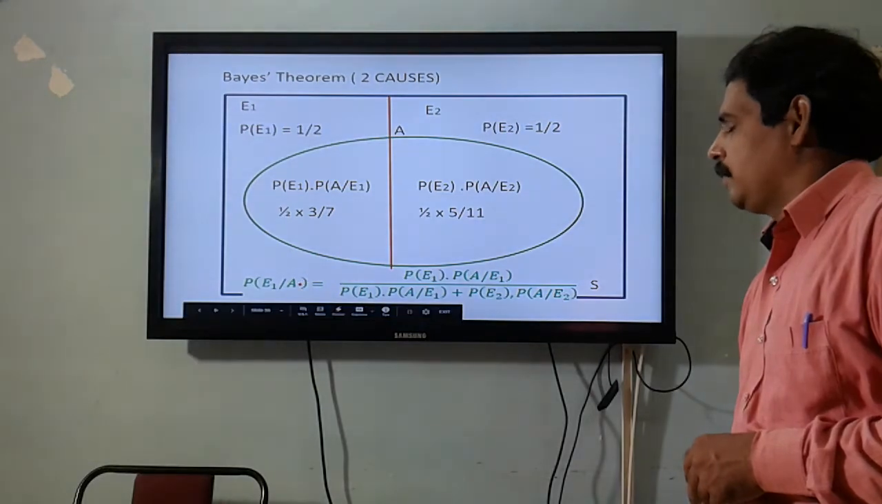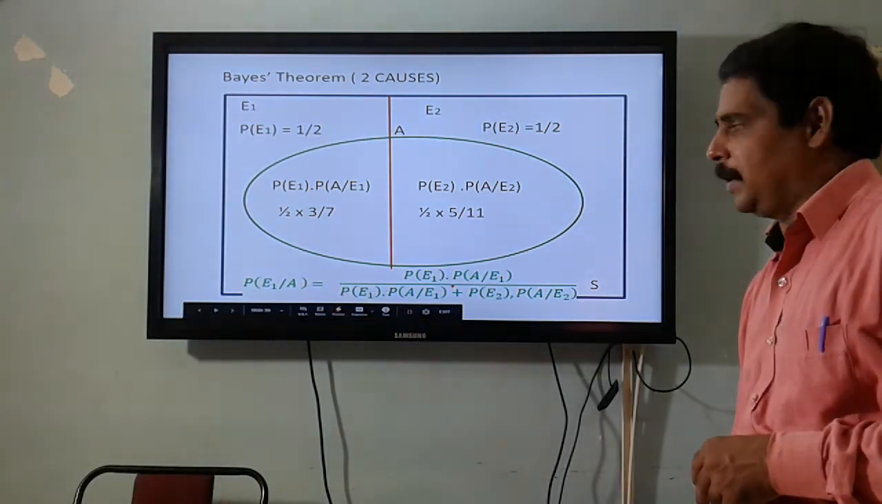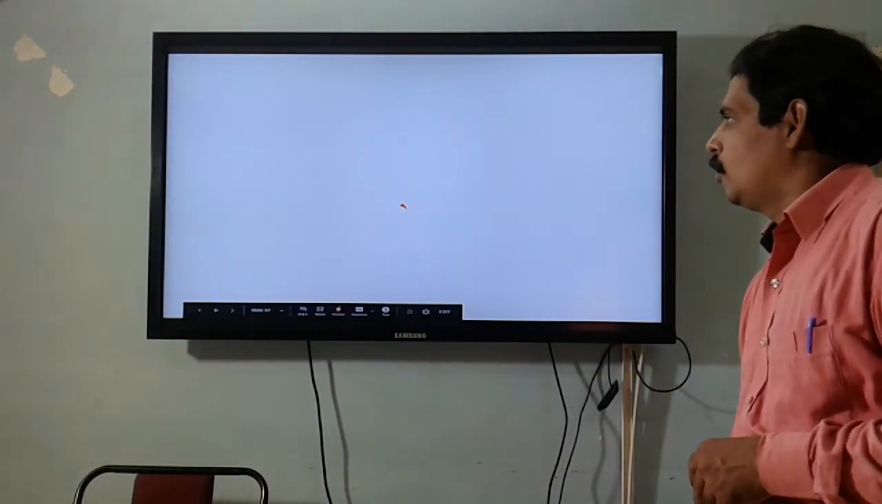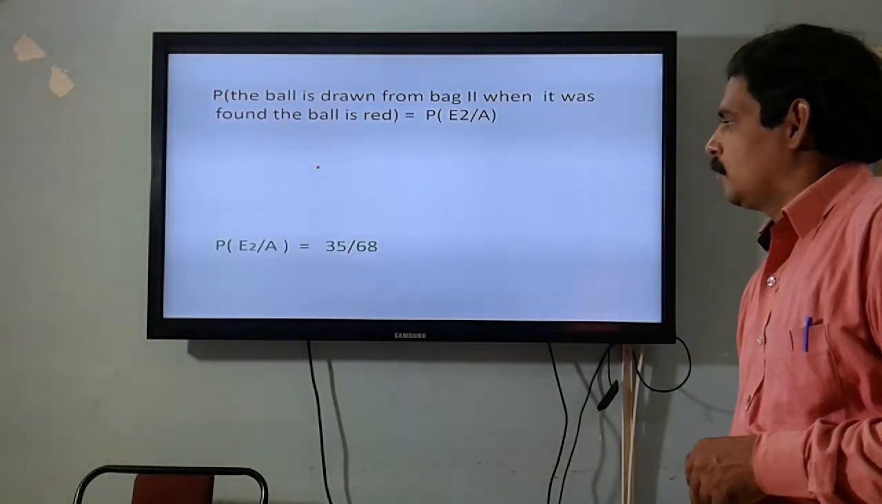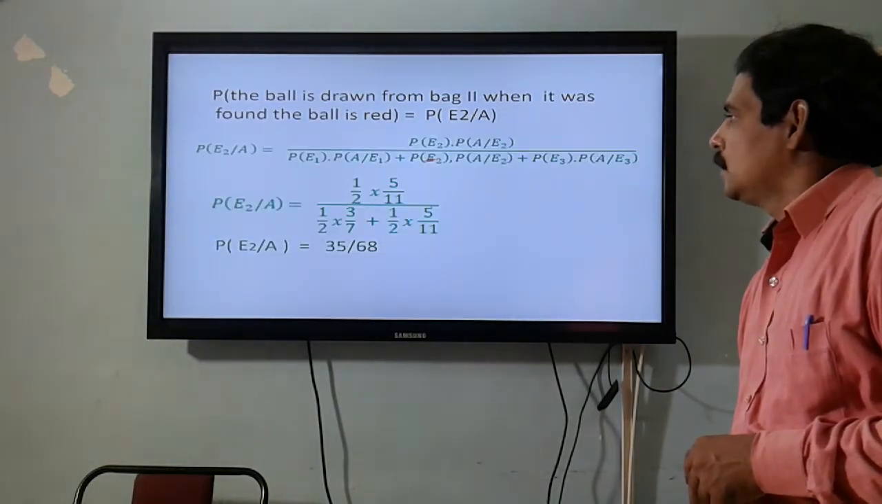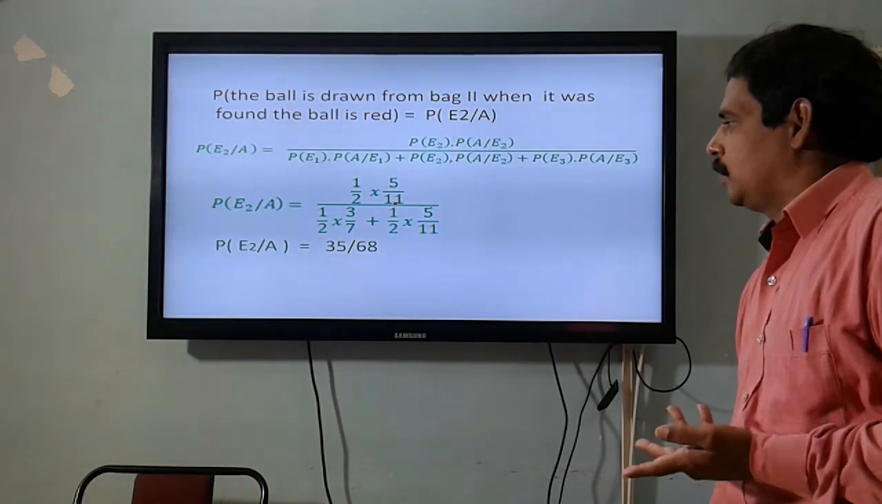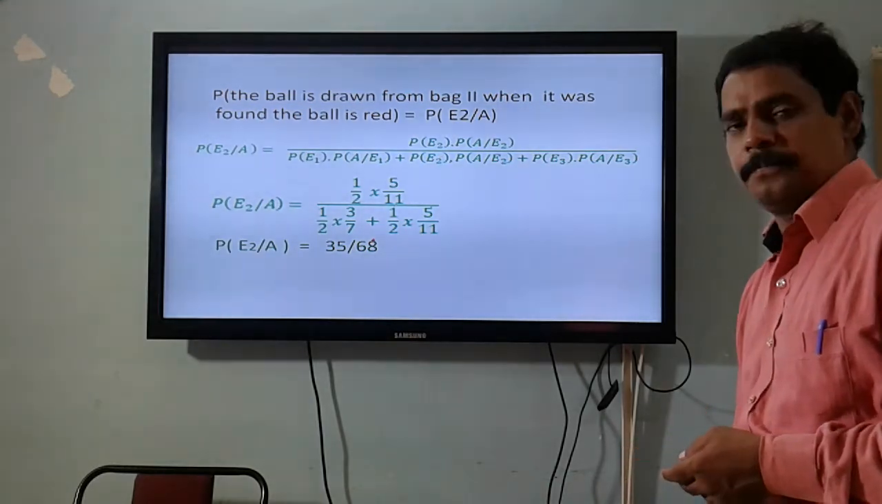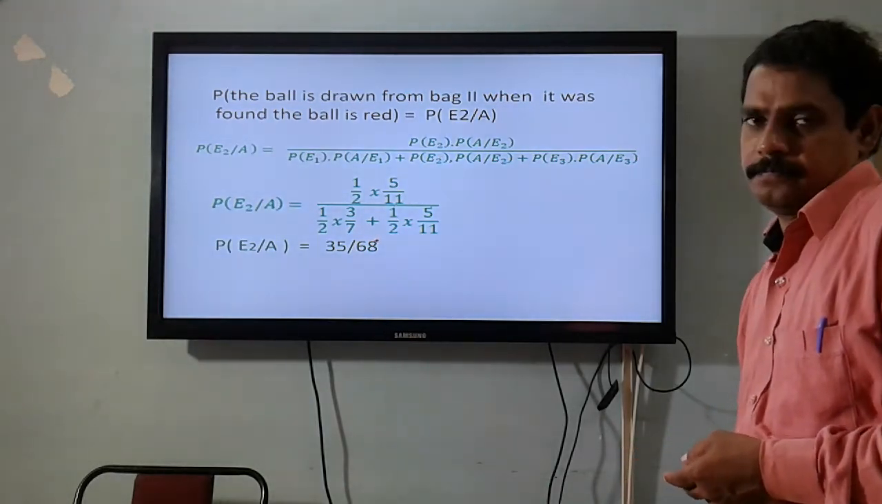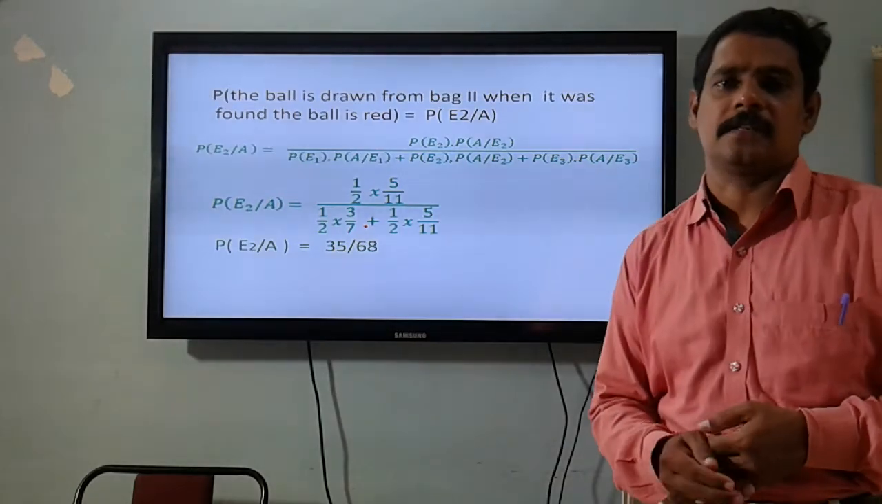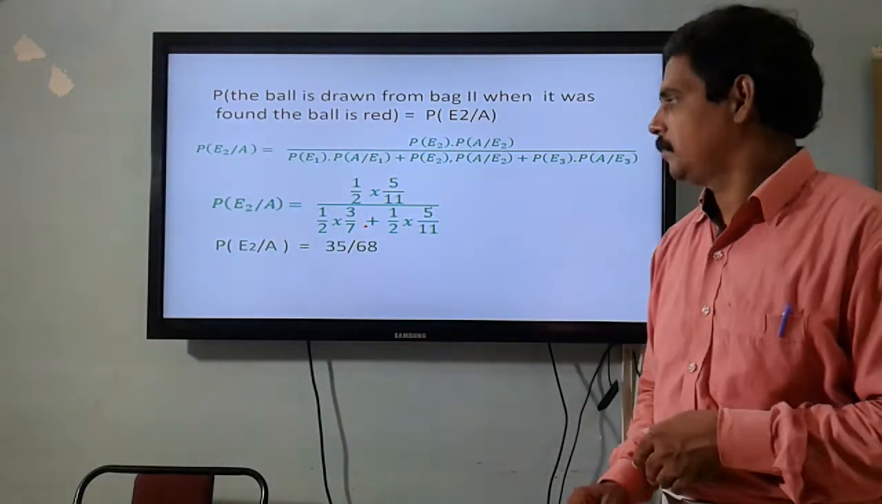The probability of E2 by A is given by the formula as per Bayes theorem. Now we can apply the formula, substitute the values, and get the value 35 by 68. So this is one of the applications of Bayes theorem.